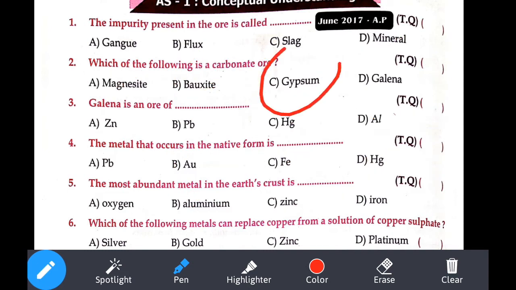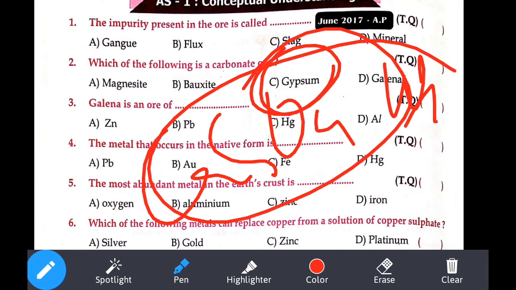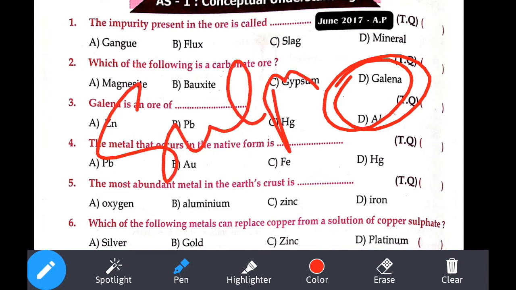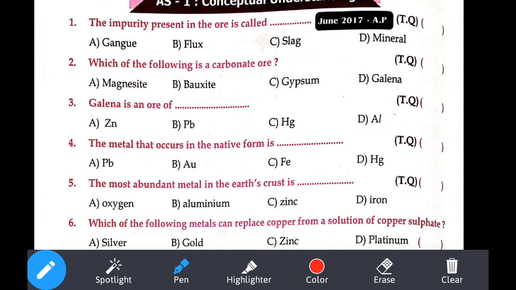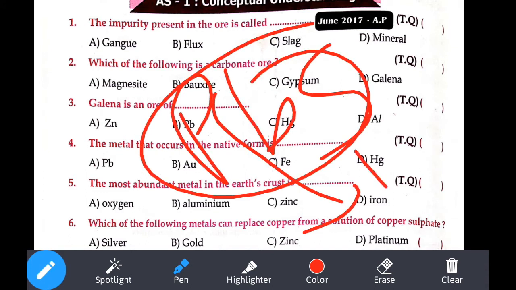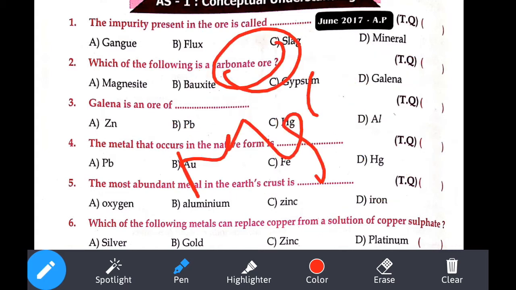Now what about gypsum? You already know that CaSO4.2H2O is the chemical formula for gypsum. And galena is a sulfide ore. The chemical formula for galena is PbS. Pb means lead, so lead sulfide is called galena. Here they asked for a carbonate ore. The magnesite formula is MgCO3, so this is our answer.